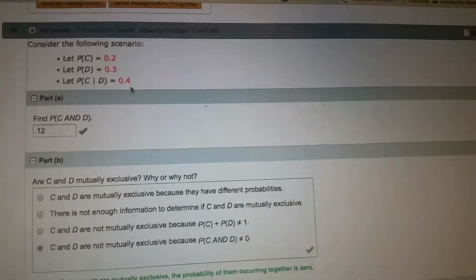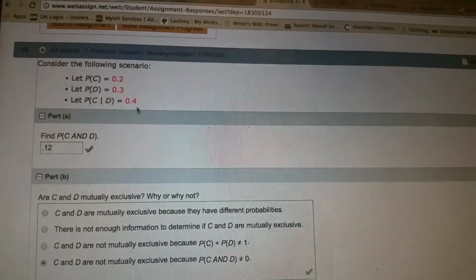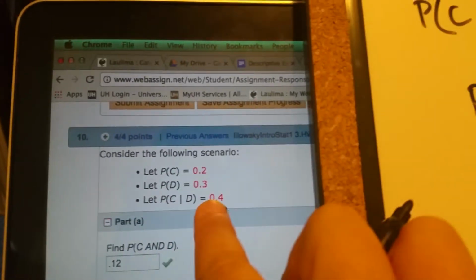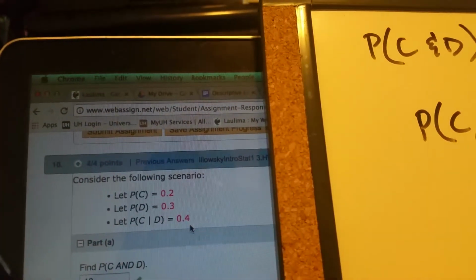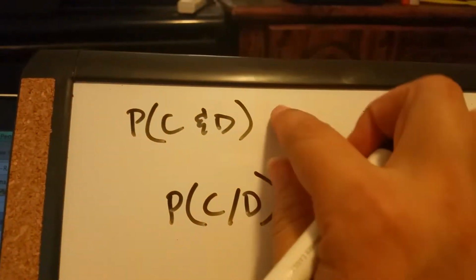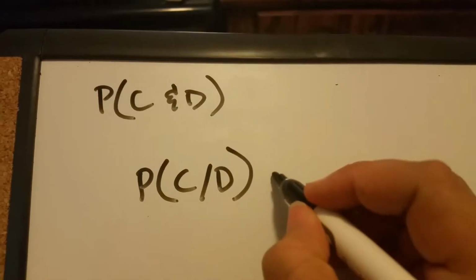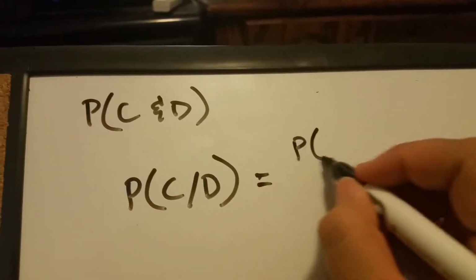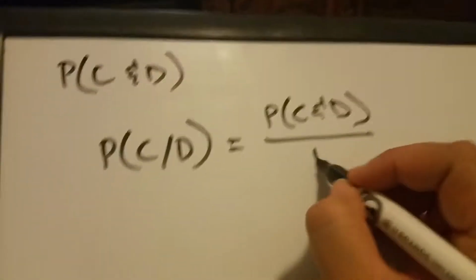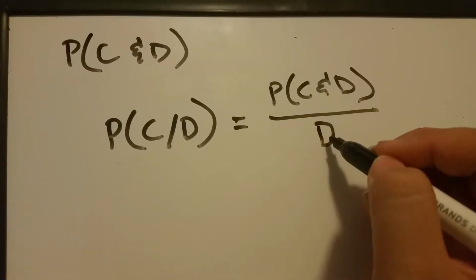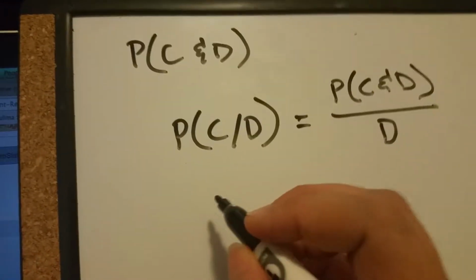Yeah, so we've got the probability of C and D. That's our outcome. But to get that, we're going to need to do the other with the information that we were already given, right? As long as we're given something that says given, then that helps, because if we have one of the letters, then we're going to be able to figure out what C and D is. This is the formula we're going to need to use, because we have the clue for that, but we don't have this. Okay, and again, what goes underneath? The second letter. Whatever the second letter is, that's what goes under. Okay, we have this. The C given D is 0.4.